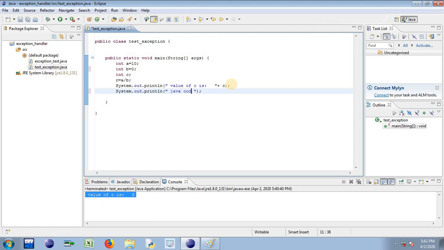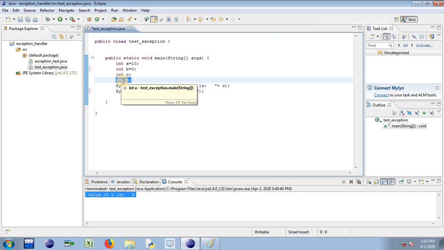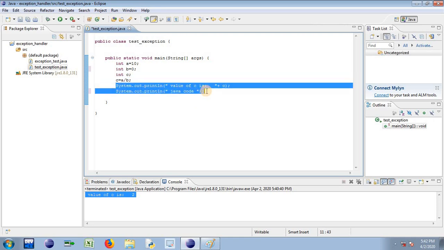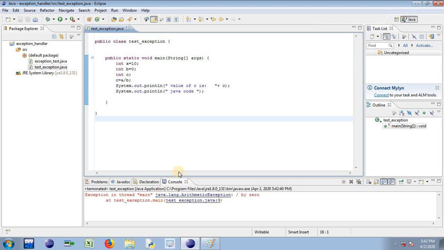Java code. Okay, so because on this line I'm having a logical error, I can't be in a position to give service to these rest of the lines, even if these two rest of the lines are free from both types of errors. I'll show you this through. By running this code, you can observe I'm getting this error.